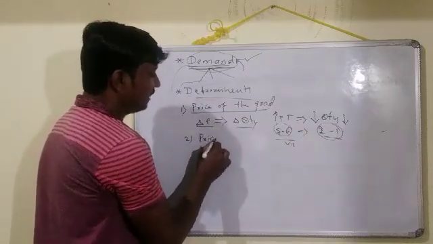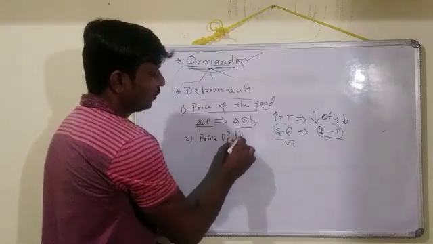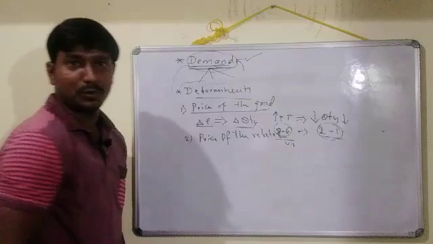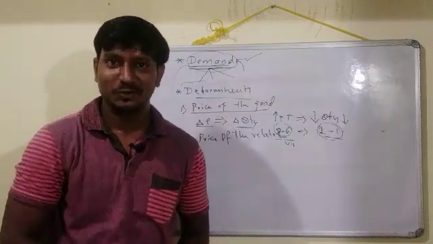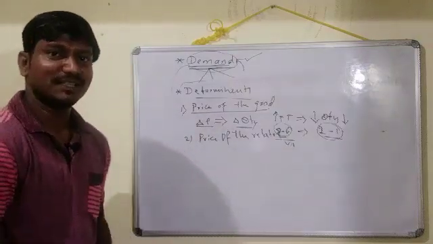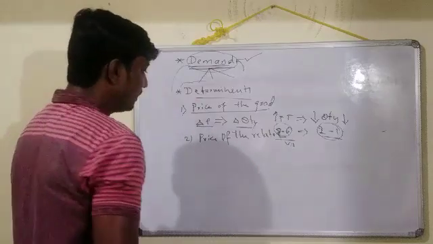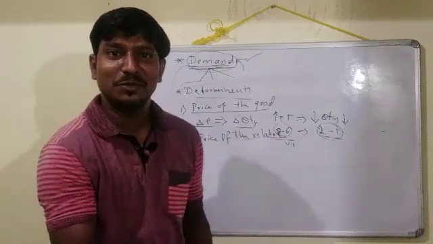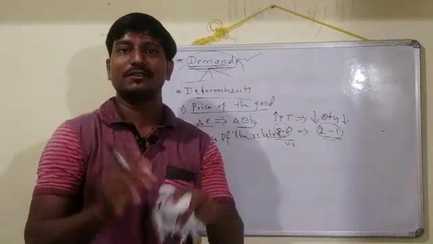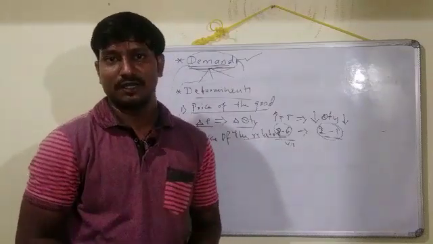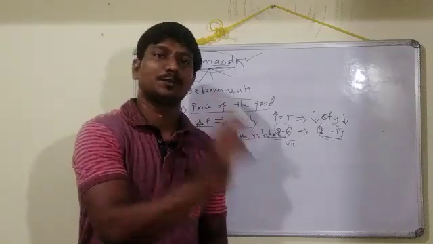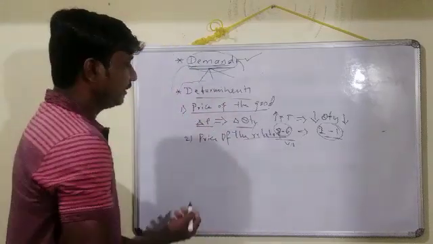Price of the related product. Related product, in other terms we can also call it substituted products. So substituted products, which means there is one alternative product for one commodity. So take an example here, tea and coffee. Tea is an alternative to coffee, whereas coffee is an alternative or substitute to tea. So like that we are going to see here.